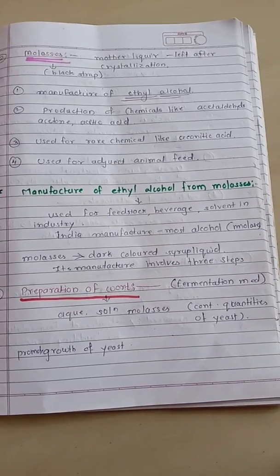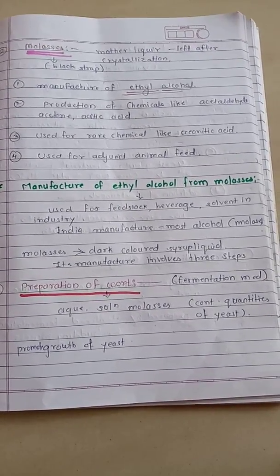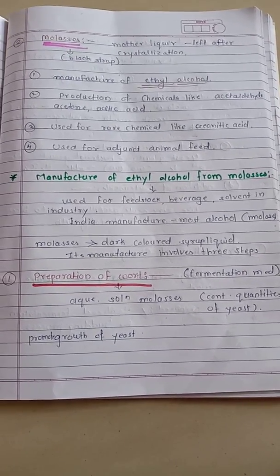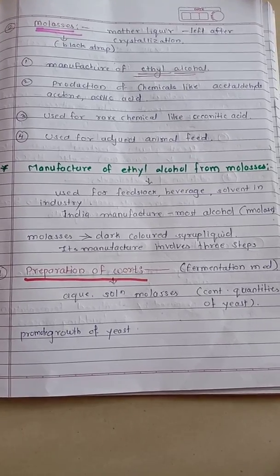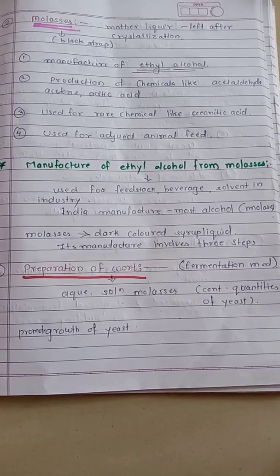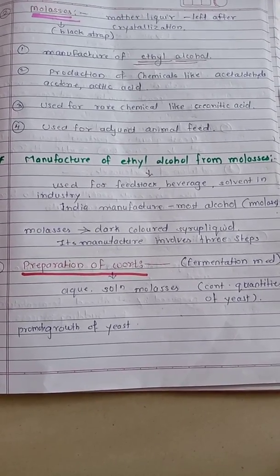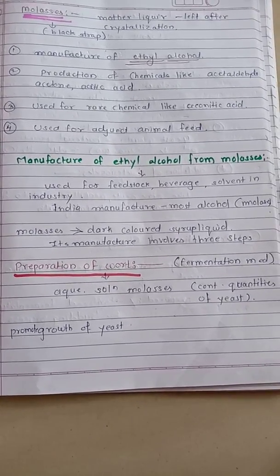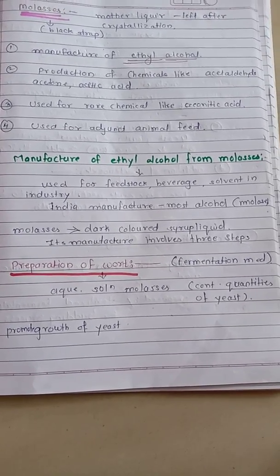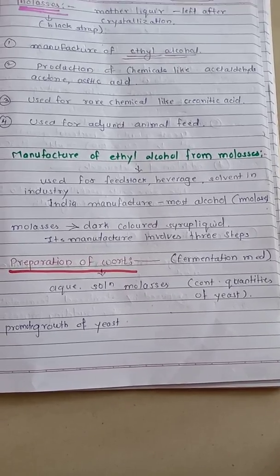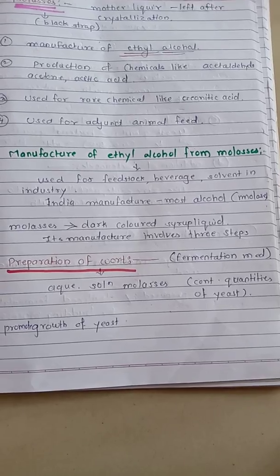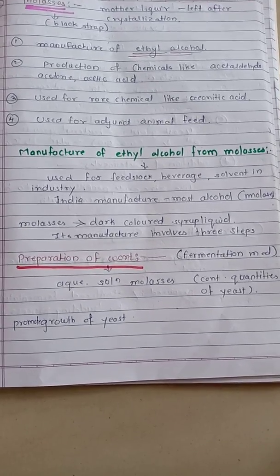We have studied one point, the manufacture of ethyl alcohol from molasses, and that point we are going to study in detail. So the next point we are going to discuss is the manufacture of ethyl alcohol from molasses. For what purpose is ethyl alcohol used? It is used as feedstock, in beverages, and as a solvent in industries. Most of the manufacture of alcohol in India is carried out by using molasses.